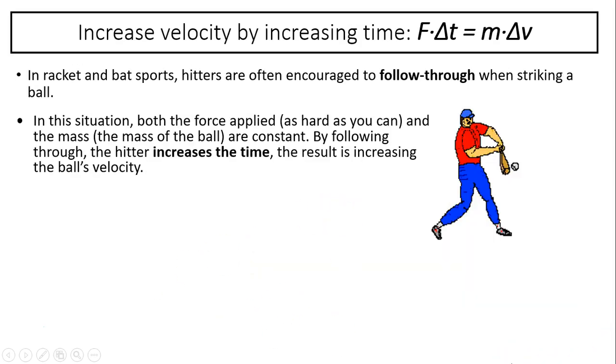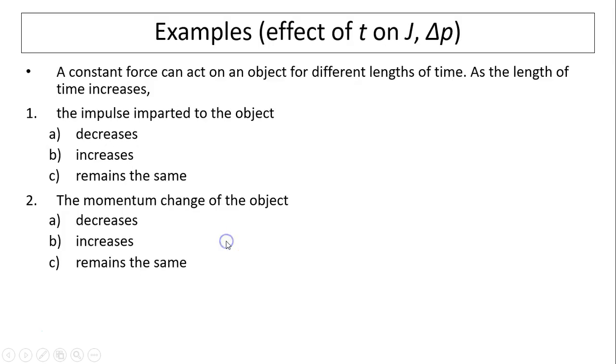Sometimes we want to increase velocity, such as when you hit a baseball. In racket or bat sports, hitters are often encouraged to follow through when striking a ball. Why do you follow through? When you follow through, you increase the time. Since force and mass are constant, by increasing the time you increase the change in velocity, and so the final velocity. Both the force applied as hard as you can and the mass of the ball are constant. By following through, the hitter increases the time. The result is an increase in the ball's velocity.